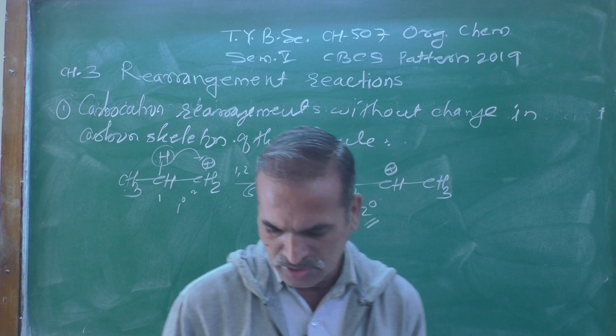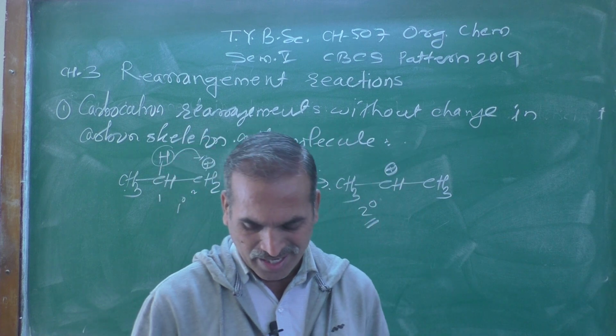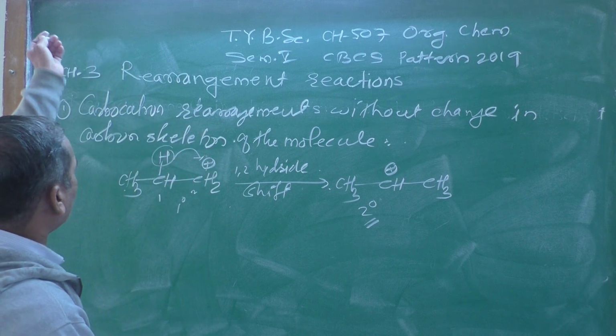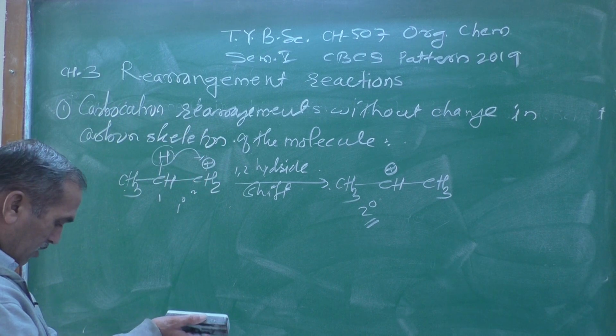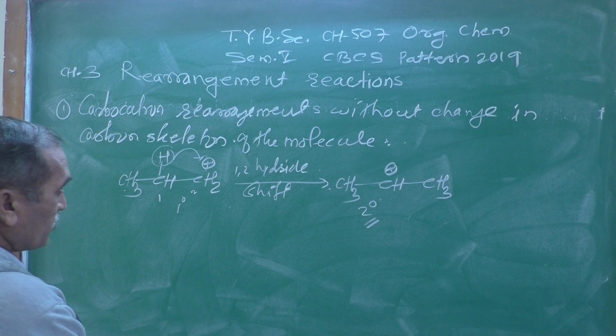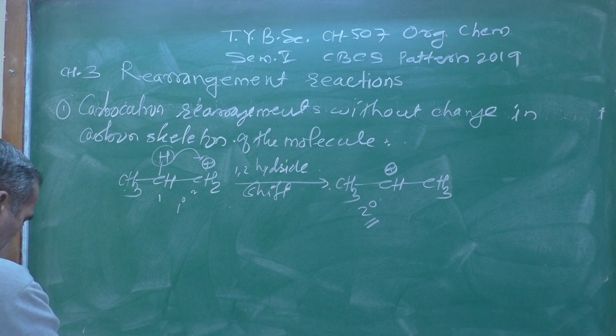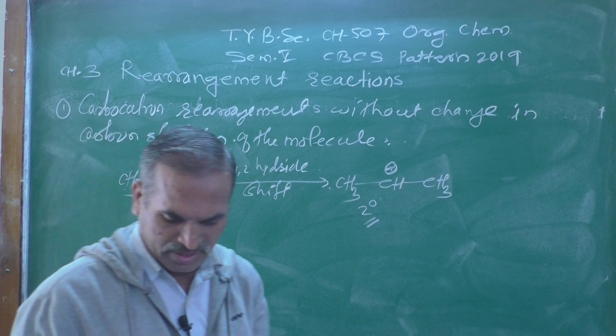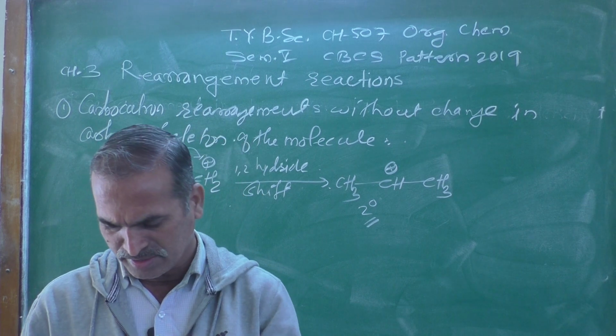Now let us see the allylic rearrangement. The first one we have seen is carbocation rearrangement without change in carbon skeleton, and now the second one is allylic rearrangement.